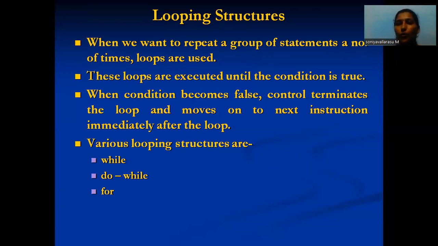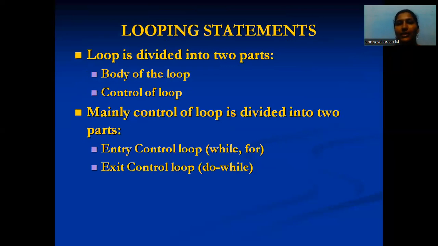So there are many types of looping structures: first while, next do while, and for. We will see them in the following slides. Looping statements are divided into two parts: first the body of the loop, and next the control of the loop.